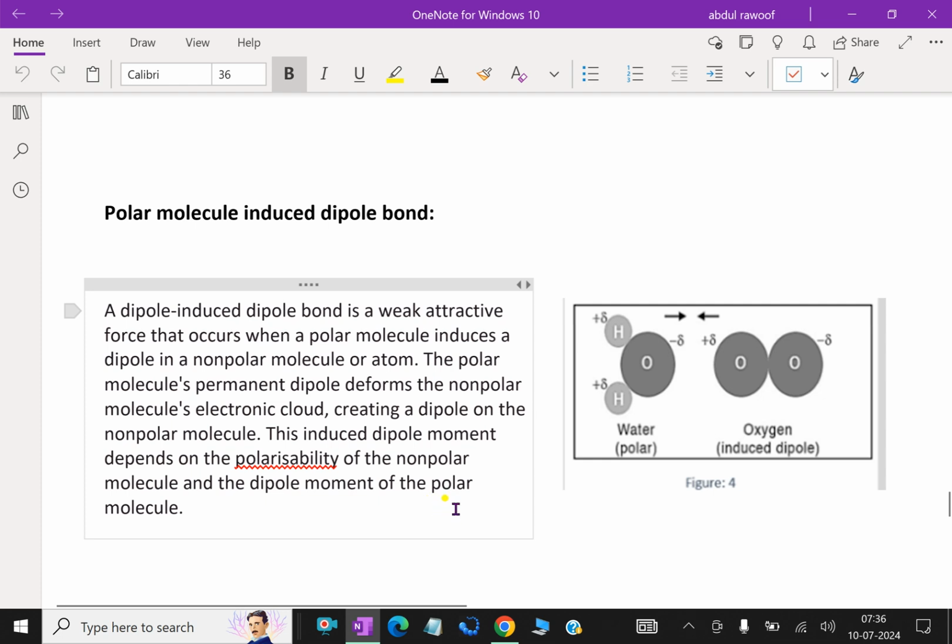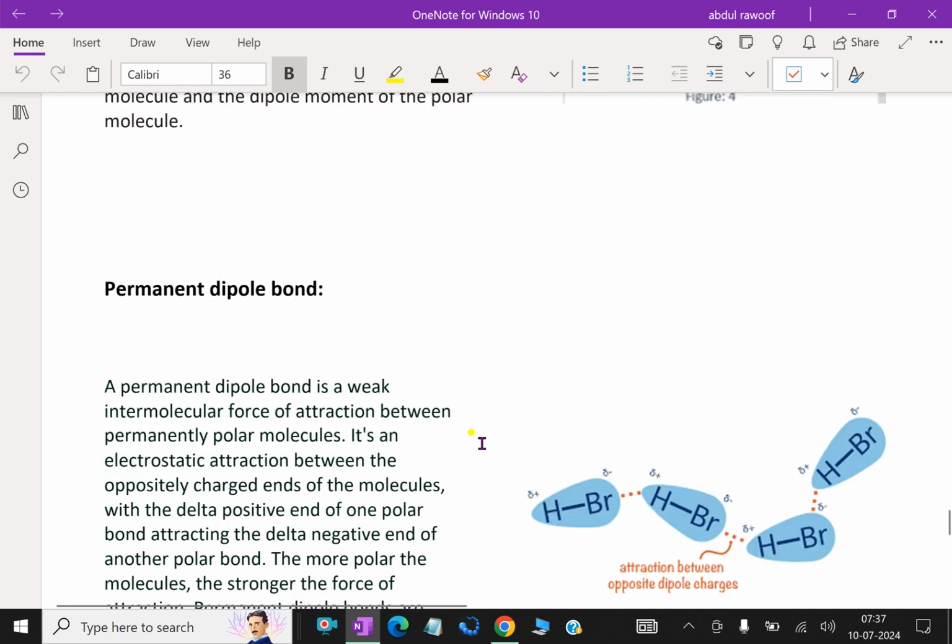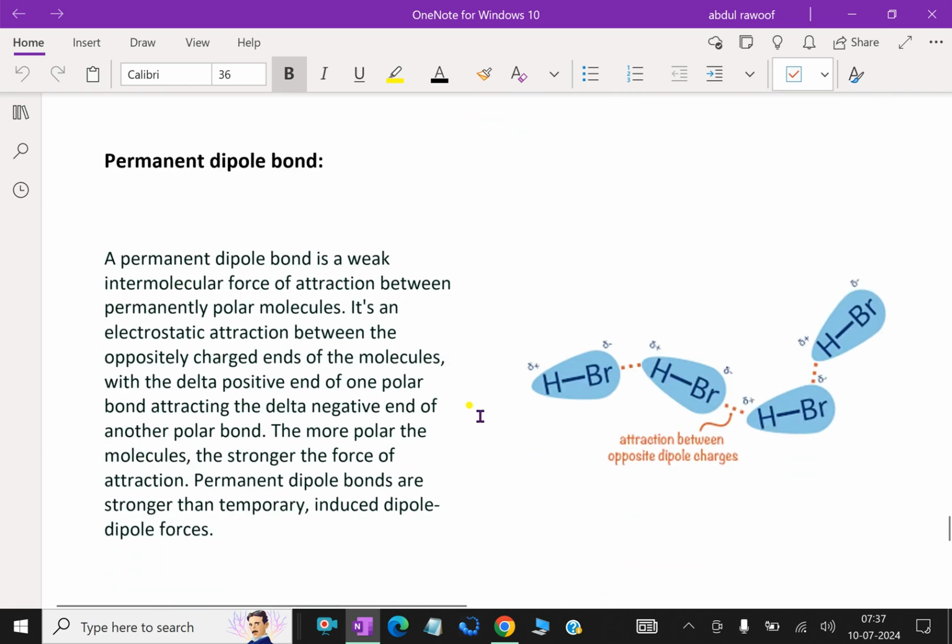Van der Waals forces will also exist between adjacent polar molecules. The associated bonding energies are significantly greater than for bonds involving induced dipoles. The strongest secondary bonding type, the hydrogen bond, is a special case of polar molecule bonding. It occurs between molecules in which hydrogen is covalently bonded. Next one, permanent dipole bond.